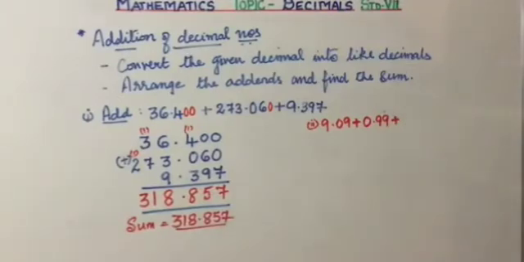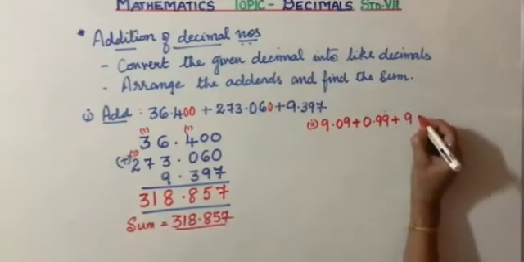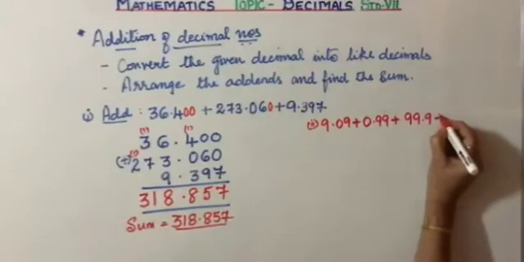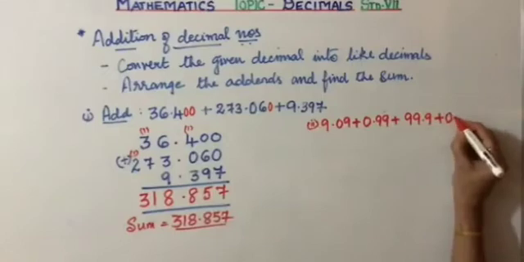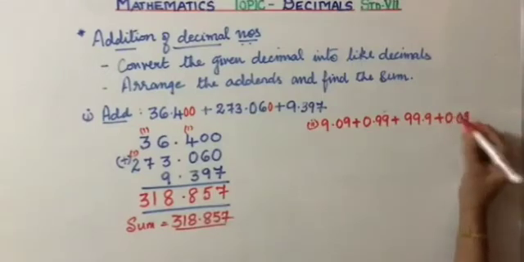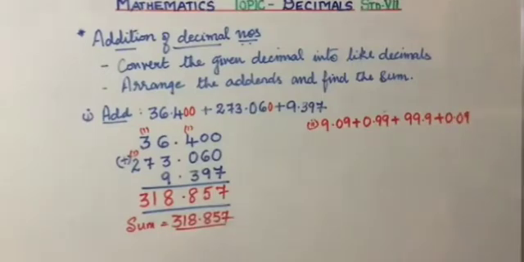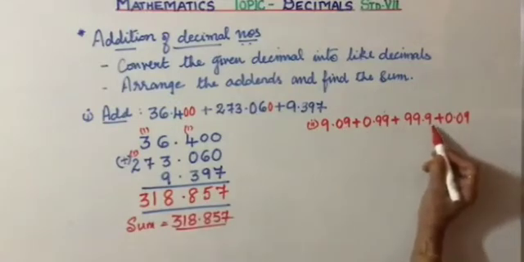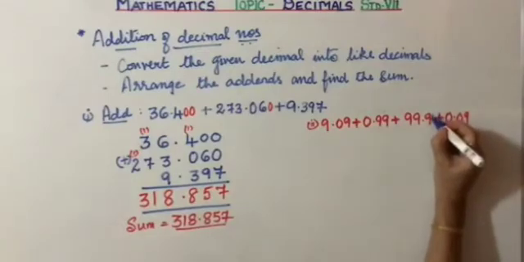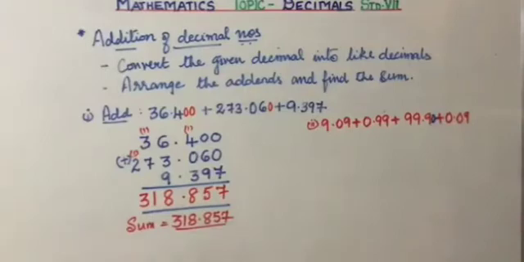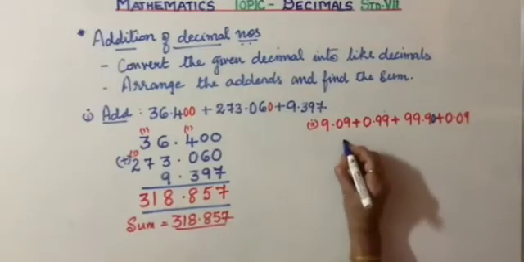Yes, children, if you have finished this, start doing this. Then we have 99.9 plus 0.09. Okay, now check the decimal places. We have 2 here, 2 here, 1 here, 2 here. So add. You can add with a pencil to show that you have added, made it like decimals. Okay, now arrange them neatly.